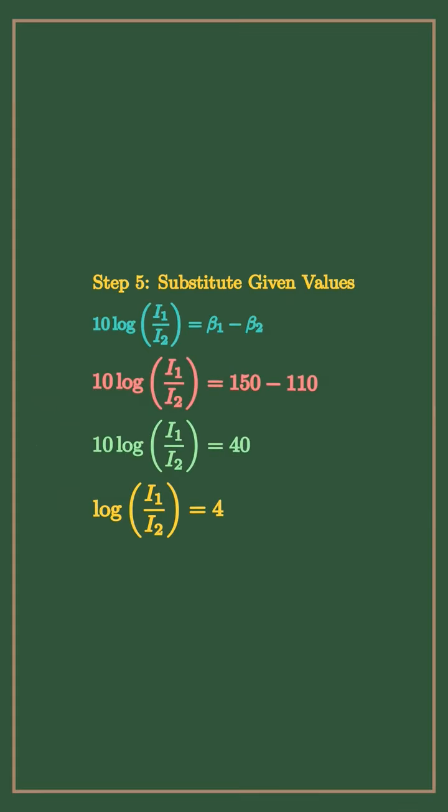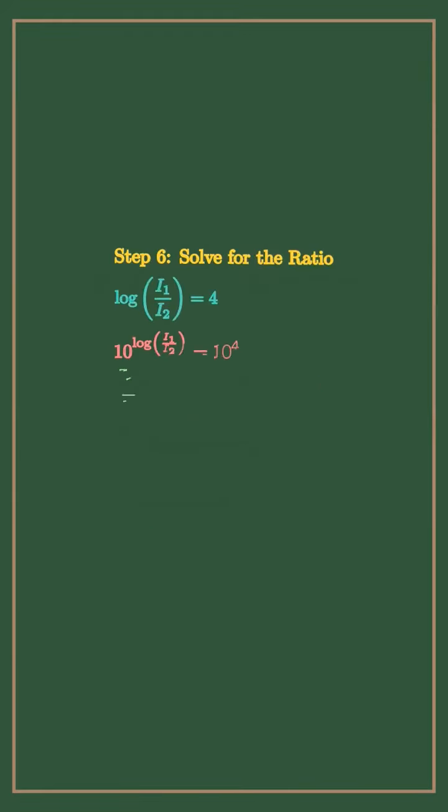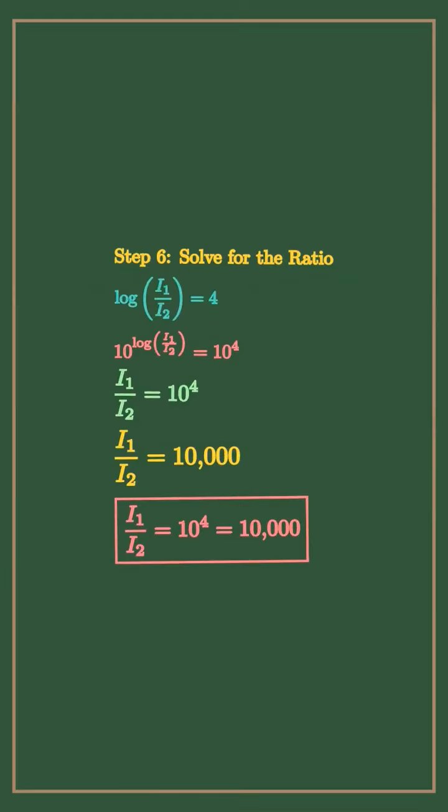Substitute the given values. 150 minus 110 equals 40. Solve for the ratio by exponentiating. 10 to the fourth power equals 10,000.